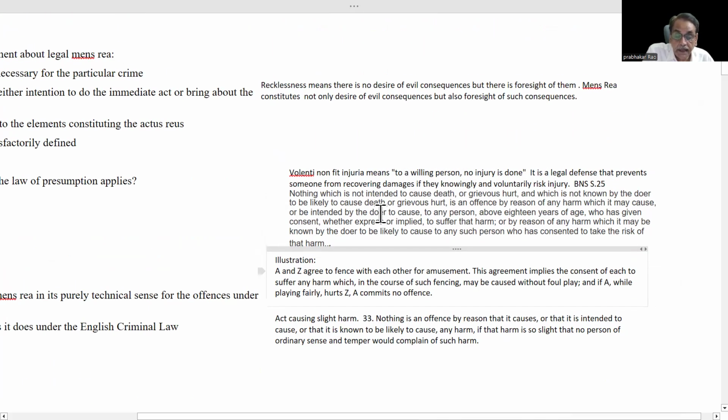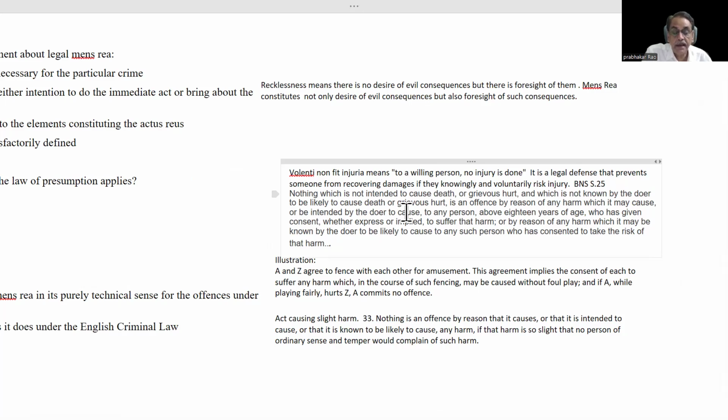But here there are two conditions. One is the person who is participating in that risky act must be above 18 years of age. If he is below 18 years of age, he will be called a child. For the child, this section will not be applicable.